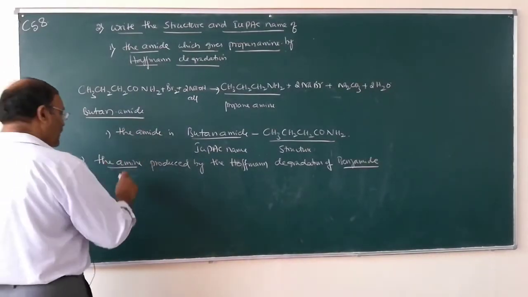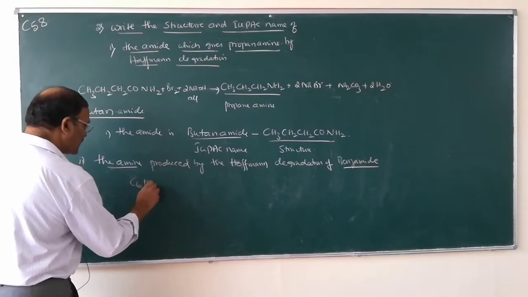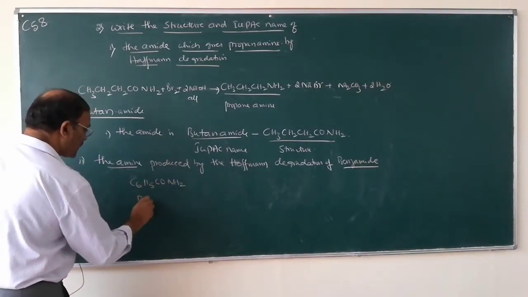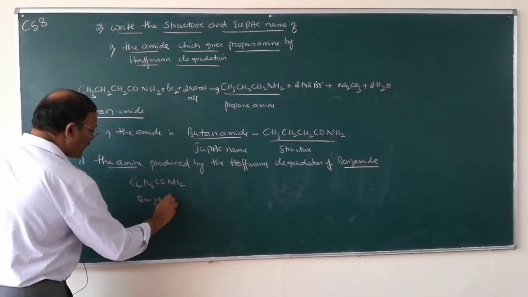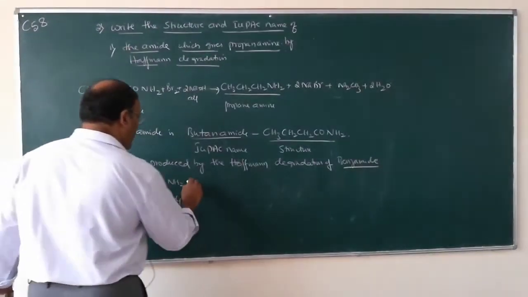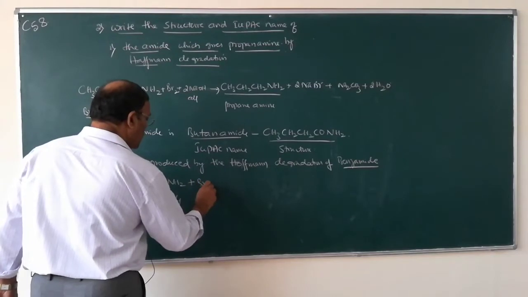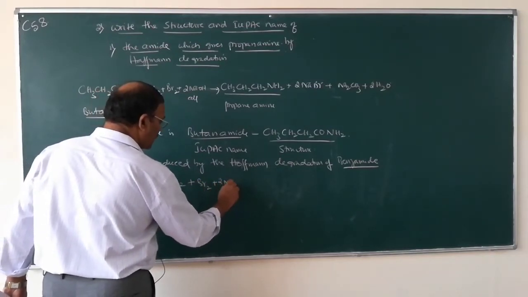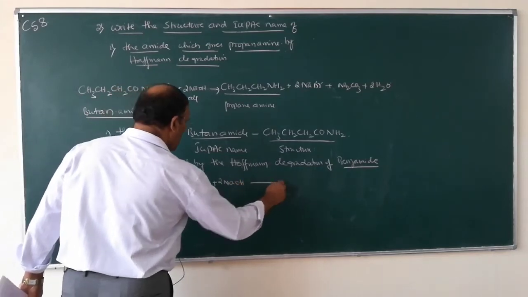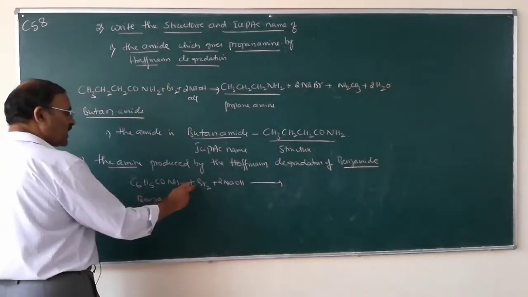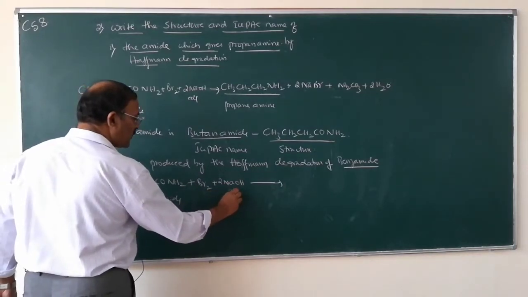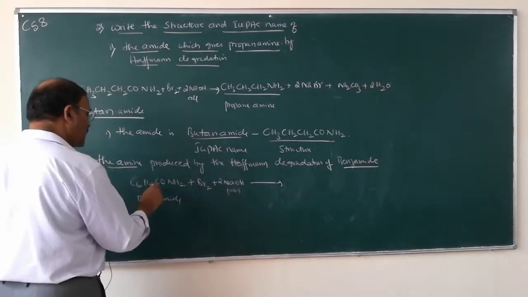So what is the amide taken? Benzamide, C6H5CONH2. When this is subjected to Hofmann bromamide degradation, with bromine water and alcoholic solution of sodium hydroxide, what happens?